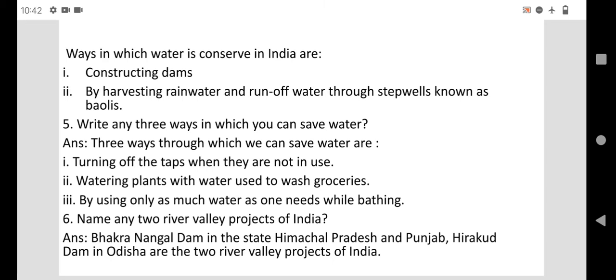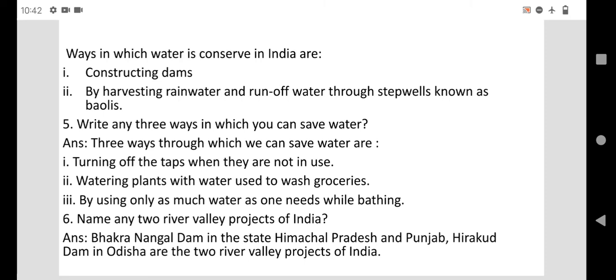Water can be conserved in India by constructing dams and by harvesting rainwater and runoff water, by collecting the rainwater and runoff water by building step wells. Step wells are built to collect rainwater and runoff water, and those step wells are known as bowls in India.